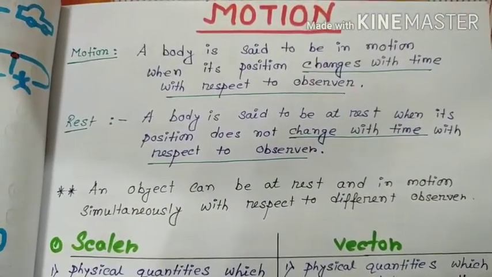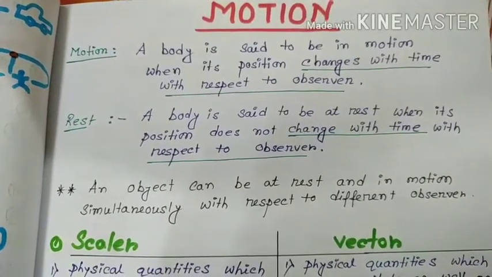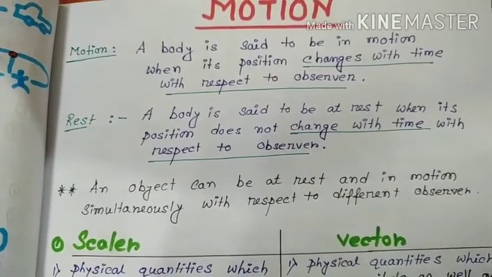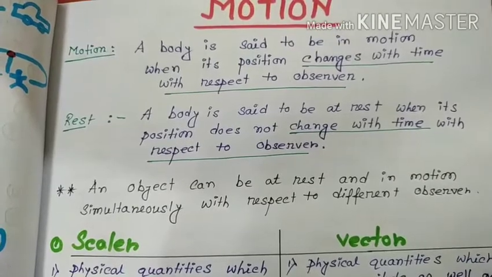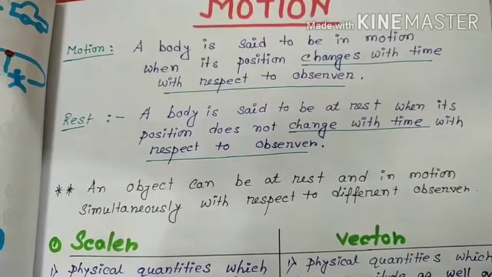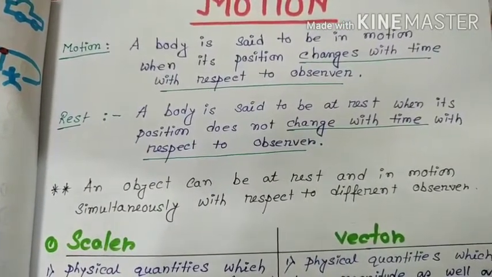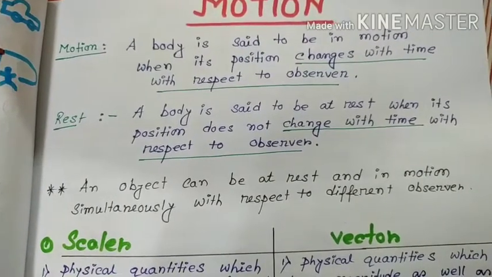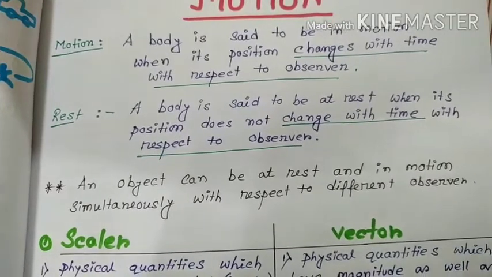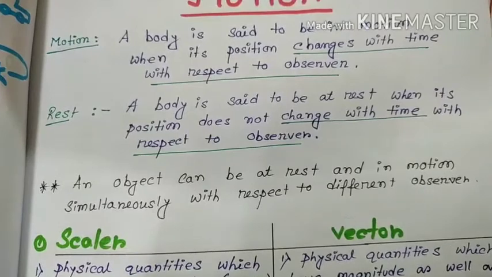Now today we will learn CBSE class 9 chapter Motion. So first of all, what is motion? A body is said to be in motion when its position changes with time with respect to an observer. So we can call a body in motion when its position is changing with respect to time and with respect to an observer. And what is the opposite of motion? The opposite of motion is rest.